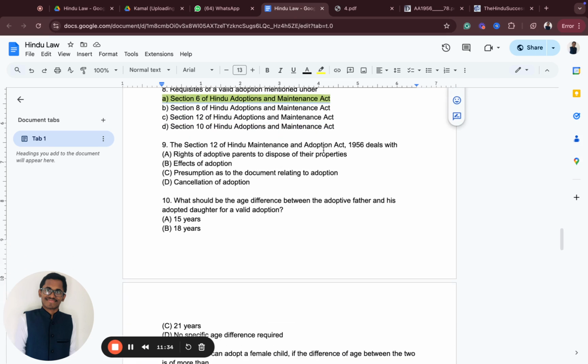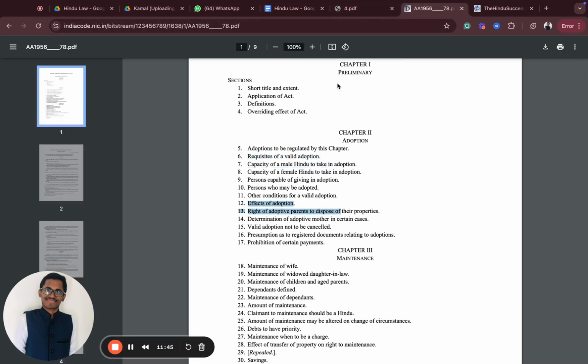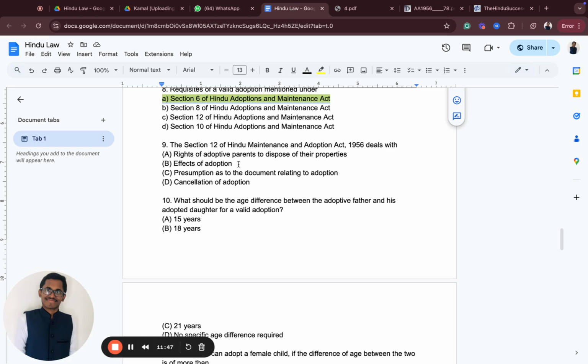Section 12 of the Hindu Adoption and Maintenance Act 1956 deals with what? Cancellation of adoption, presumption as to documents relating to adoption, or effect of adoption? Nothing but just go to your Bar Act. What does it say? Effects of adoption. See, it's so easy. These are previous year question paper questions, repeated questions. You should be getting full marks, no matter what.